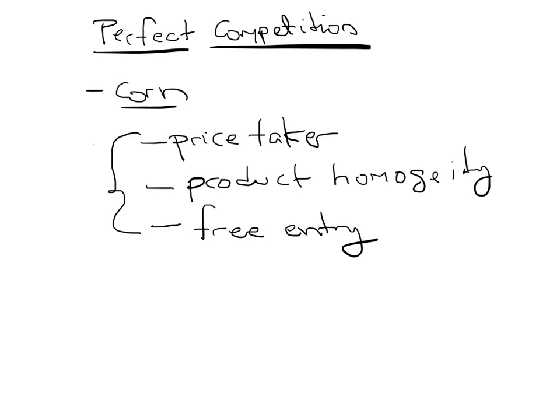Now, this is not a completely realistic example, because a lot of the markets, stores or firms where you buy your food and your clothes probably don't meet these three assumptions. But for the time being, making these assumptions allows us to simplify the model enough so that we understand a lot of things about firms. And then when we understand those things, we're going to complicate things by making them more realistic.